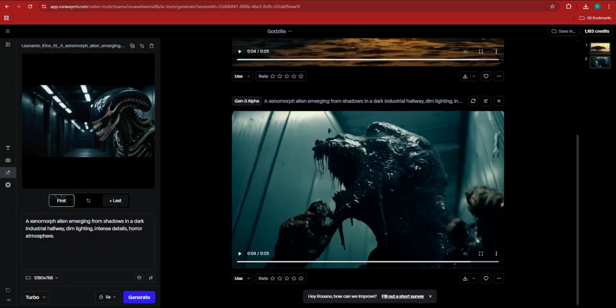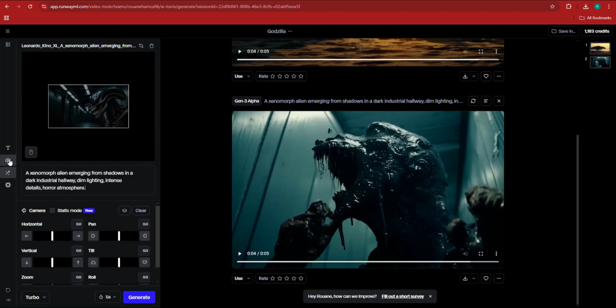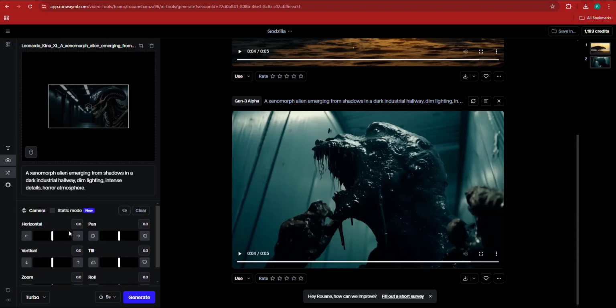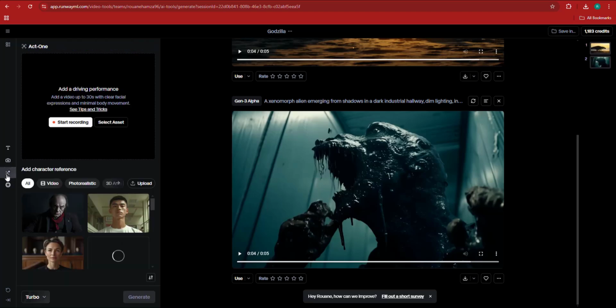Now, I'm going to keep the same prompt here. With Runway, you have more camera control. So you can come over here and control the camera. If it's static mode, you can make it static. You can control the pan, you can control the tilt, the roll. I'm not going to control any of those. I'm just going to go over here.